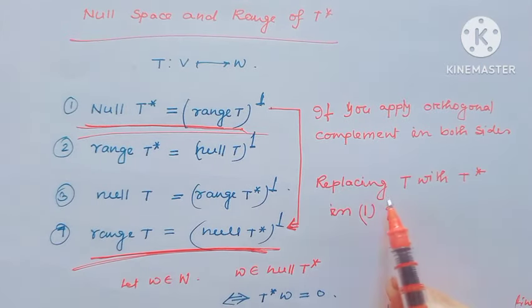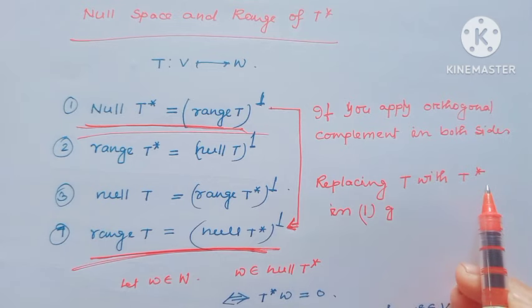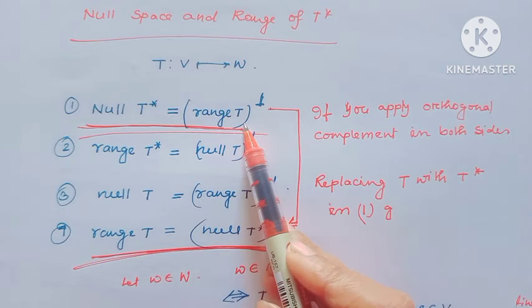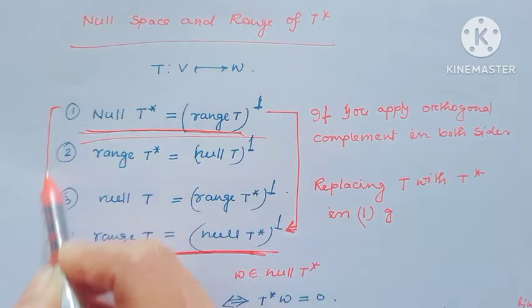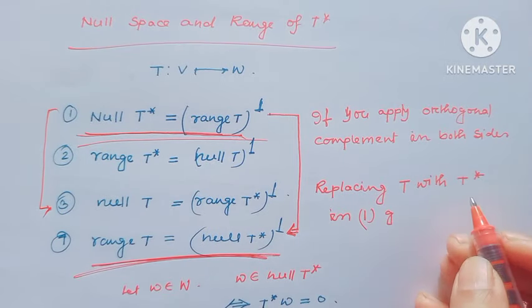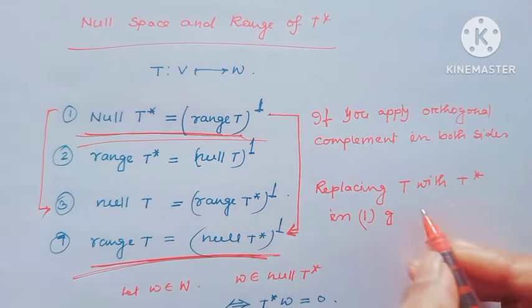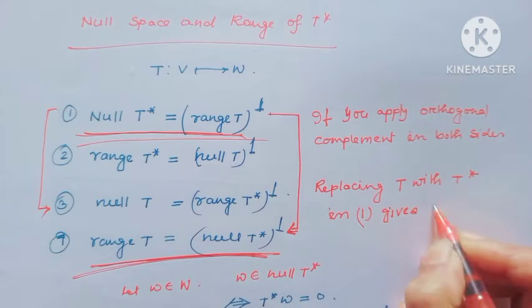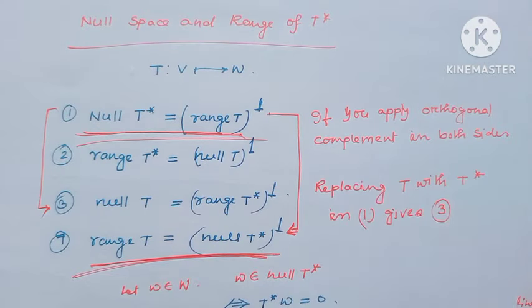Similarly, replacing T with T star, then 1 gives 3. I hope all my viewers have understood.